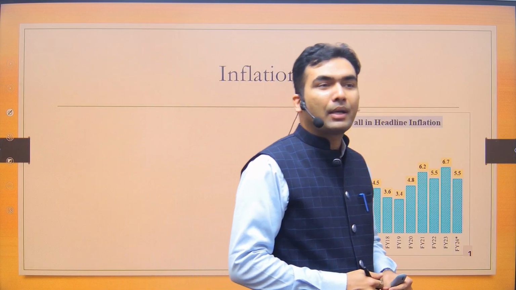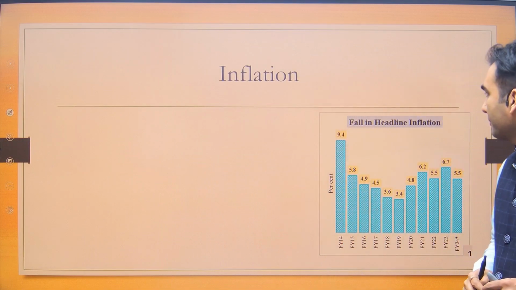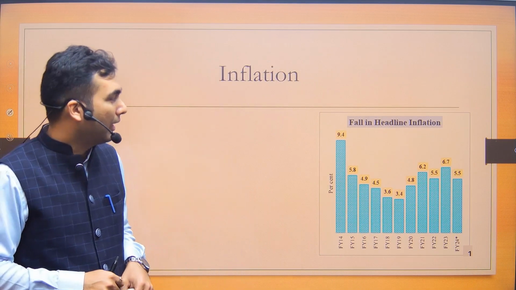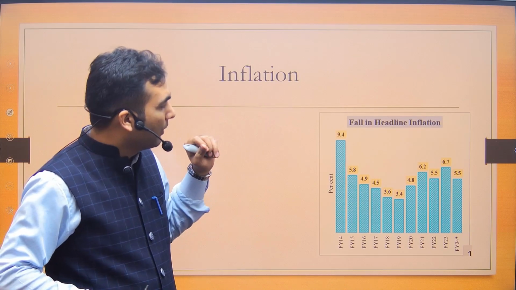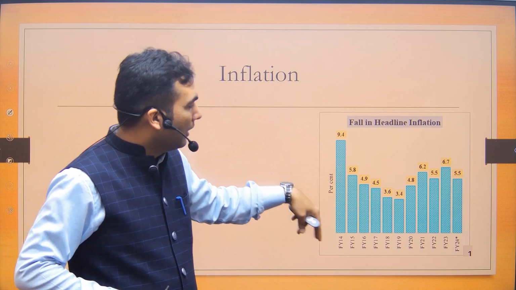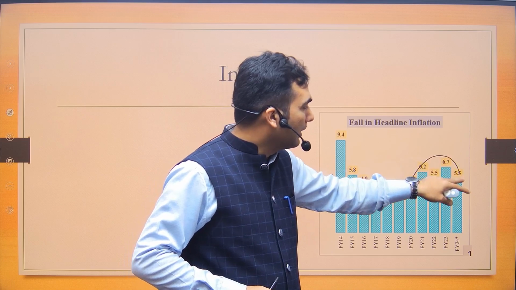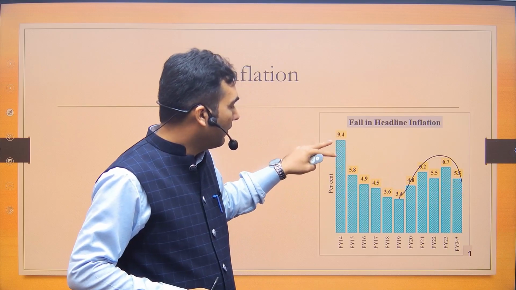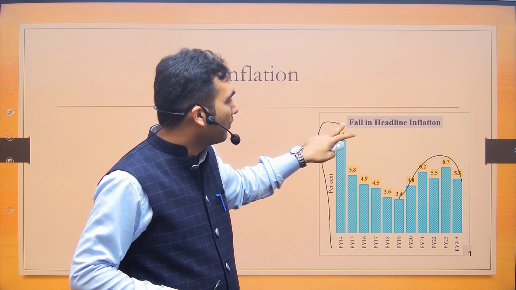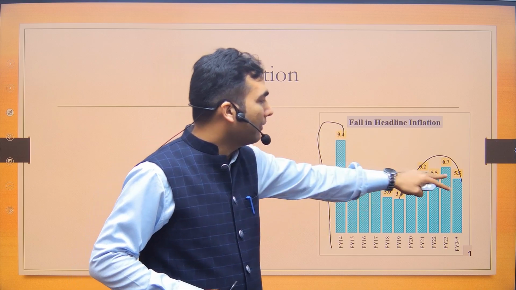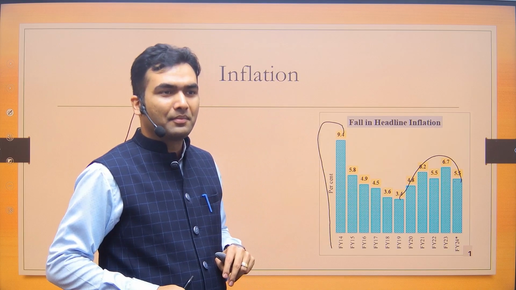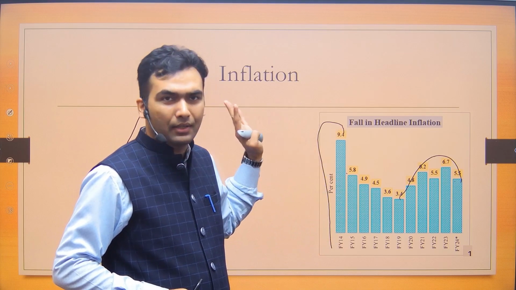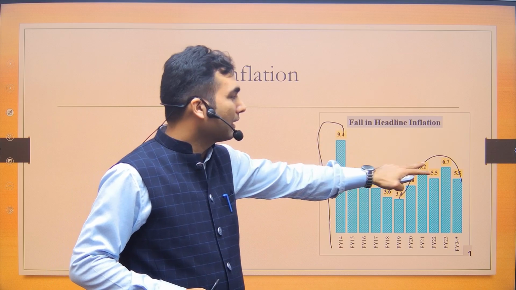Then government also gives some macroeconomic indicators. Now, government is saying that there is a fall in headline inflation. I cannot see a fall here by looking at this picture. Overall, I can see there is an increase over here. But probably government is saying that, see, compare this with this. When we inherited the economy, there was 9.4% inflation. Currently, we have 5.5% inflation. So government is not willing to compare from here. Government is only comparing from here. As of now, in the recent time, there is increased inflation.